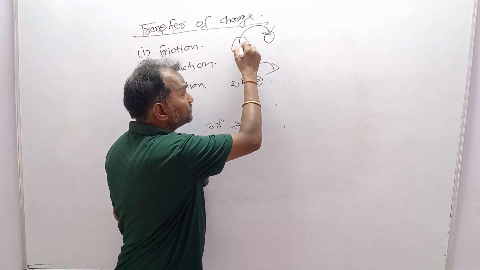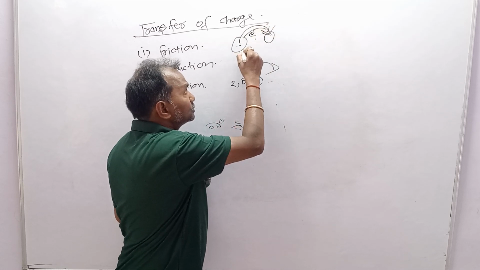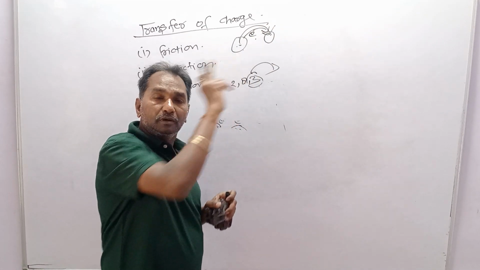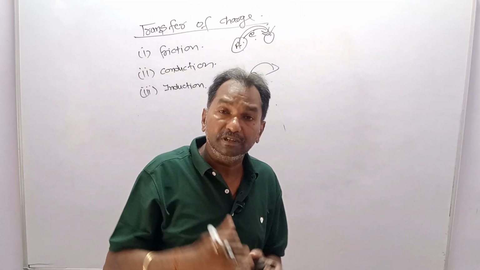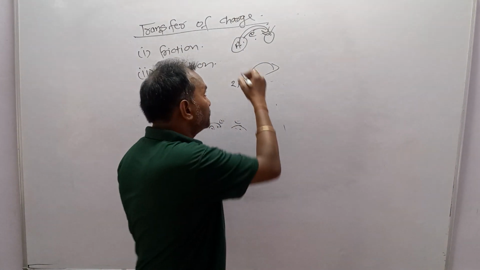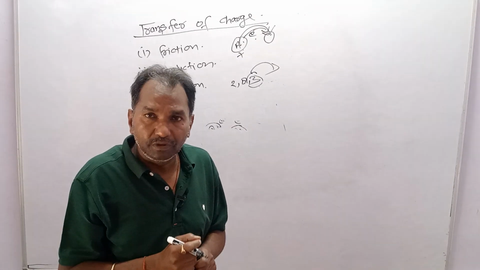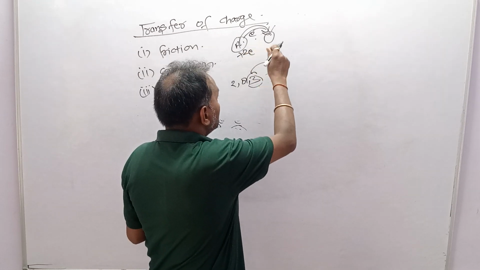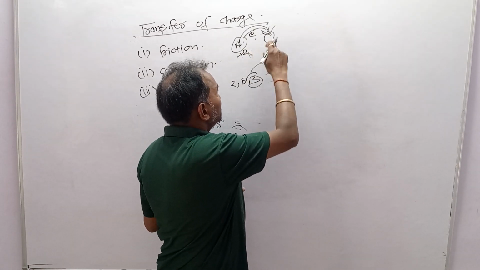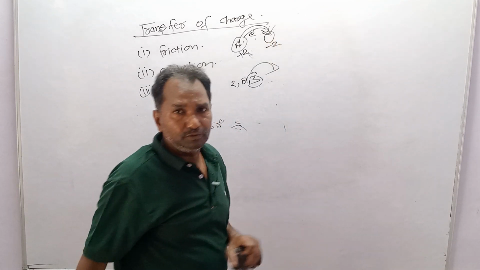So body A loses electrons, meaning it loses negative charge, and it will become positive. If it loses 2 electrons, it will become plus 2e, and the body that receives 2 electrons will get minus 2e.